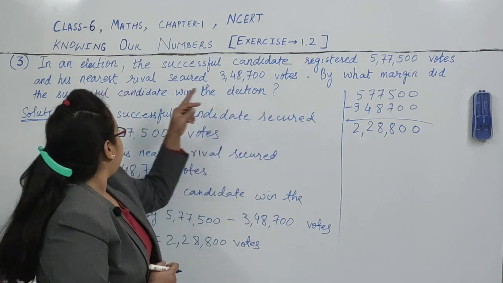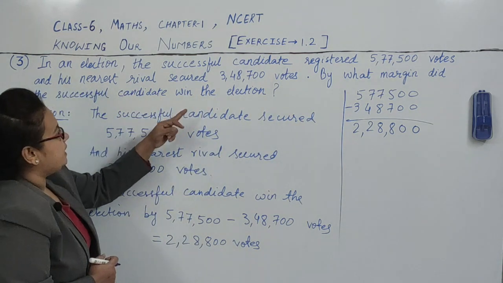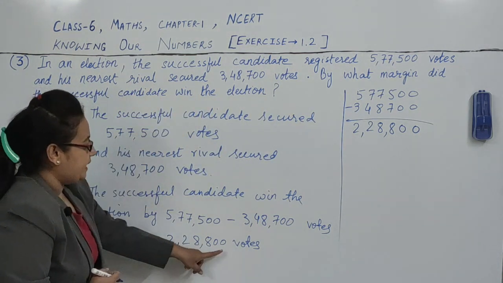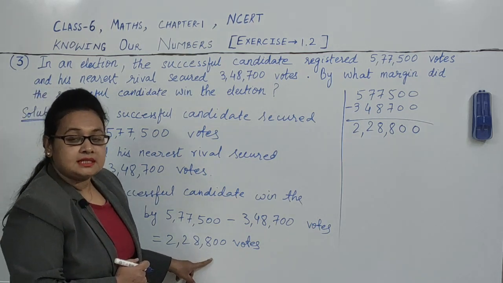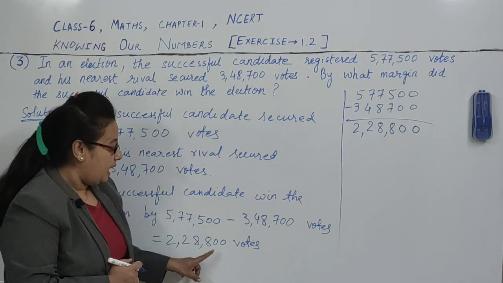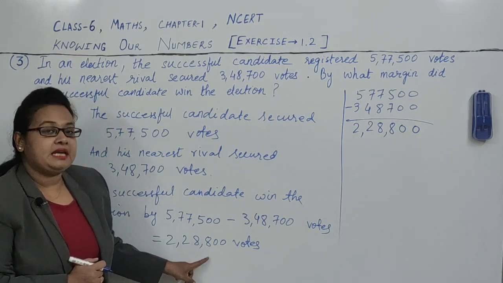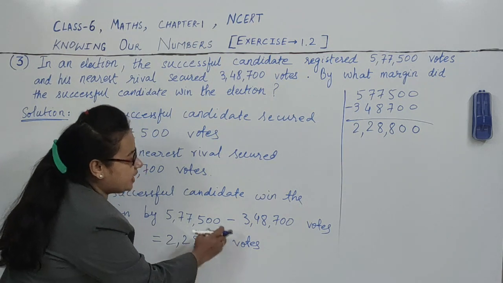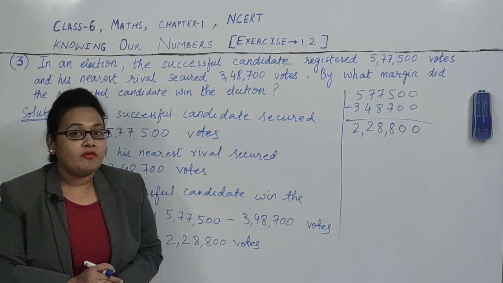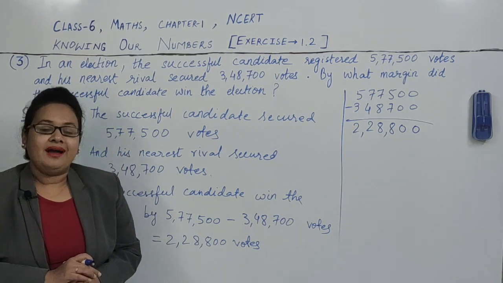By what margin did the successful candidate win the election? So by 2,28,800 votes, because he got these many more votes and he won the election.